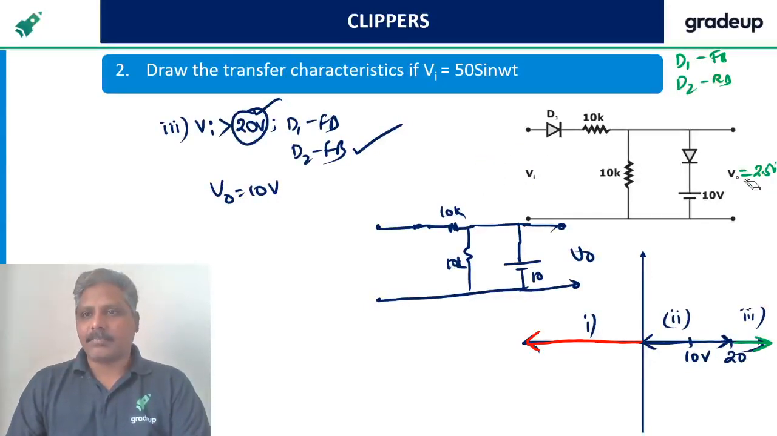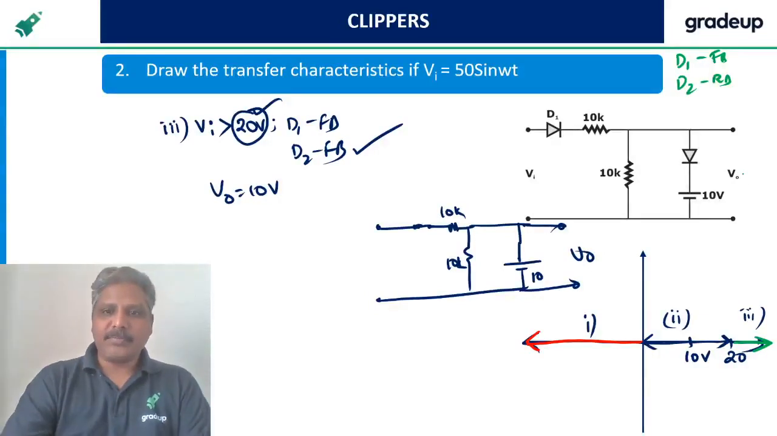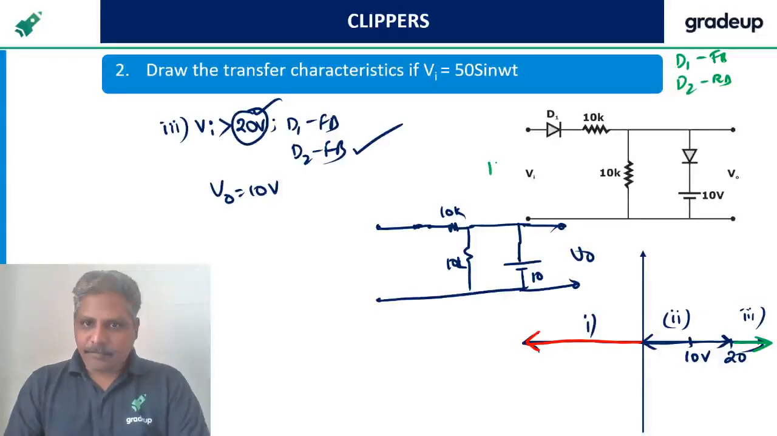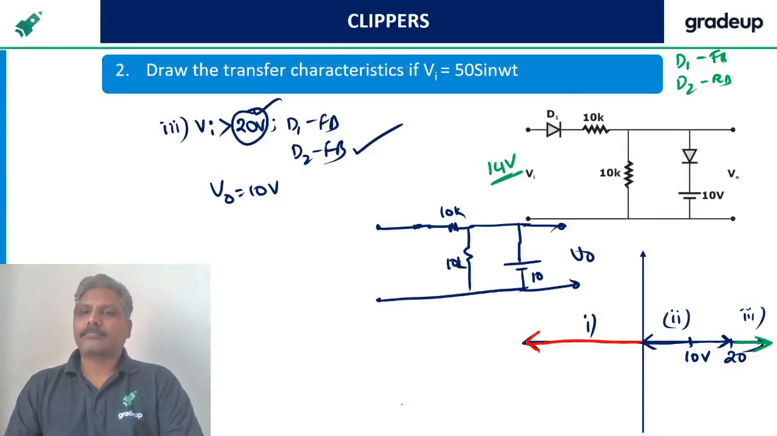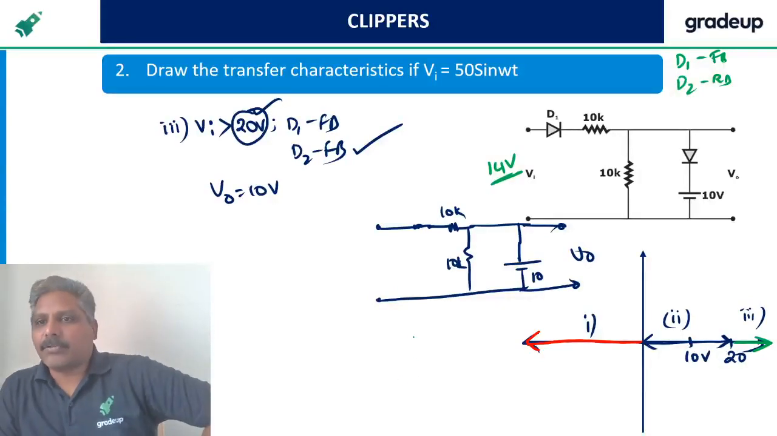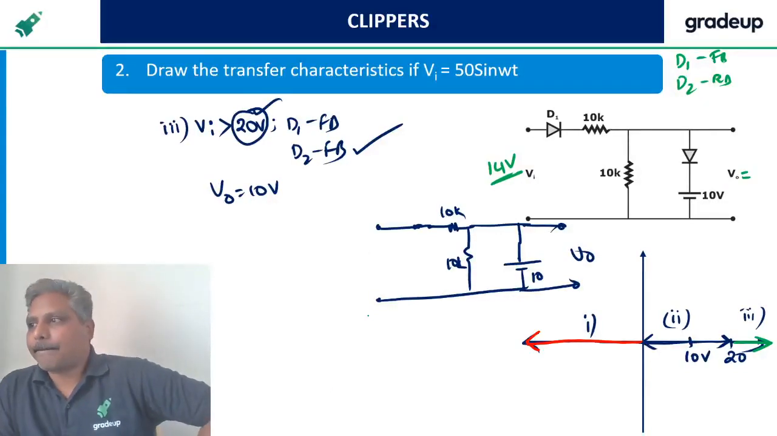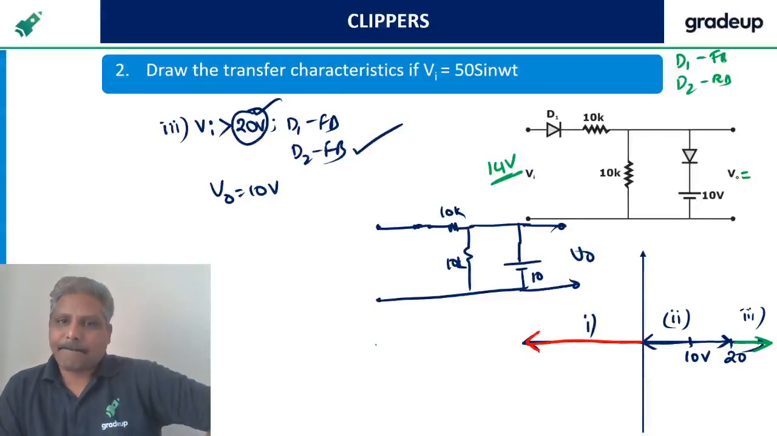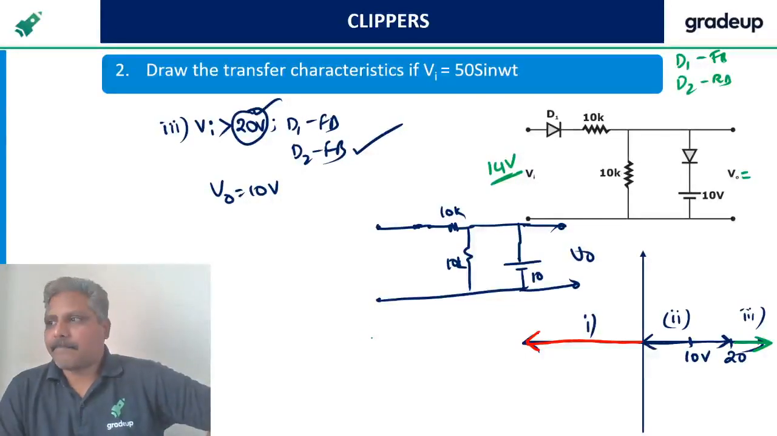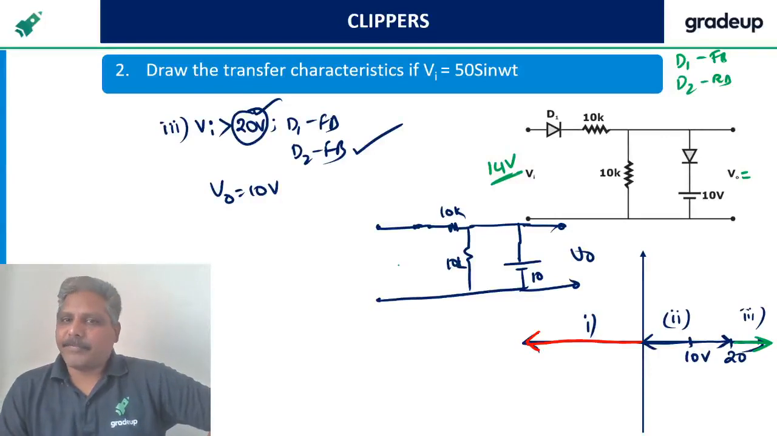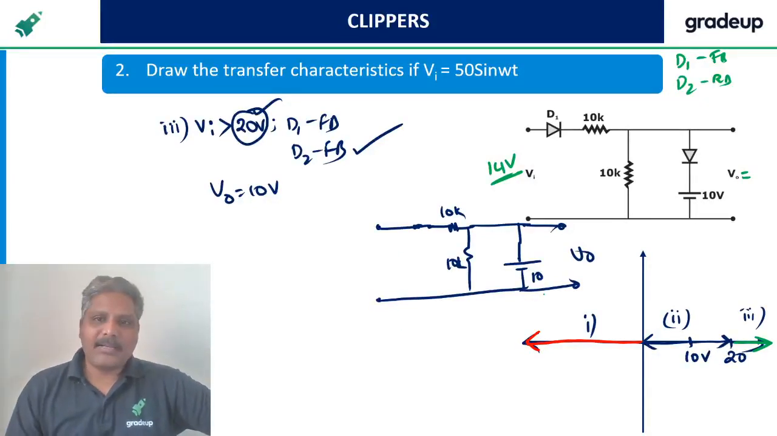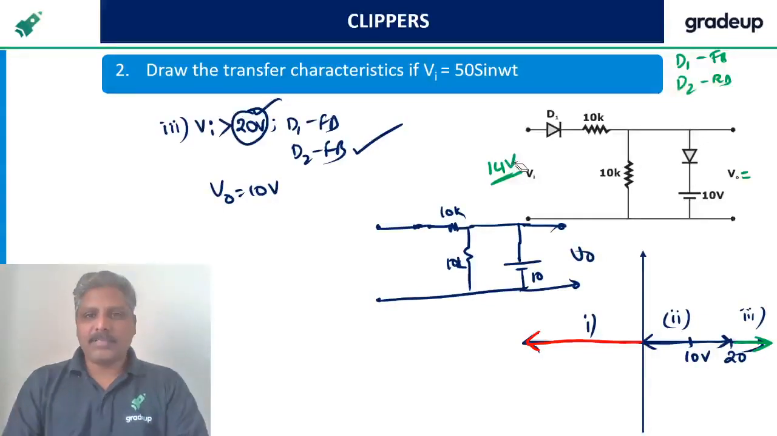Let me give you one more question. Let me test now. Suppose the input is 14 volts. Tell me what the output is. Perfect it is, 7 volts it is. Very good. 7 volts. Perfect. Agreed. Now tell me, if the input is